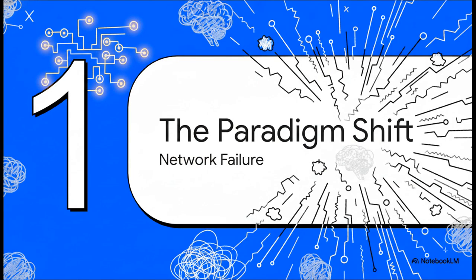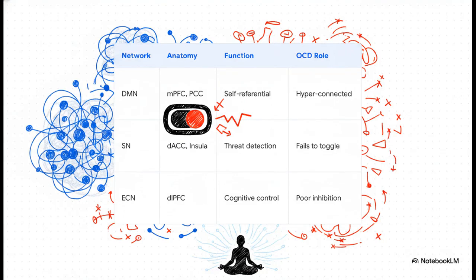Section 1. The paradigm shift. Moving from localized circuits to complete network failure. When you look at the triple network model, it becomes incredibly clear that OCD is fundamentally a failure of the Salience Network's toggling mechanism. Normally, your Salience Network, anchored in the dorsal ACC and anterior insula, detects a stimulus, right? It then uncouples from the internal, self-referential default mode network and fires up the executive control network to handle it. But in OCD, due to some really profound insular dysfunction, that toggle just fails.